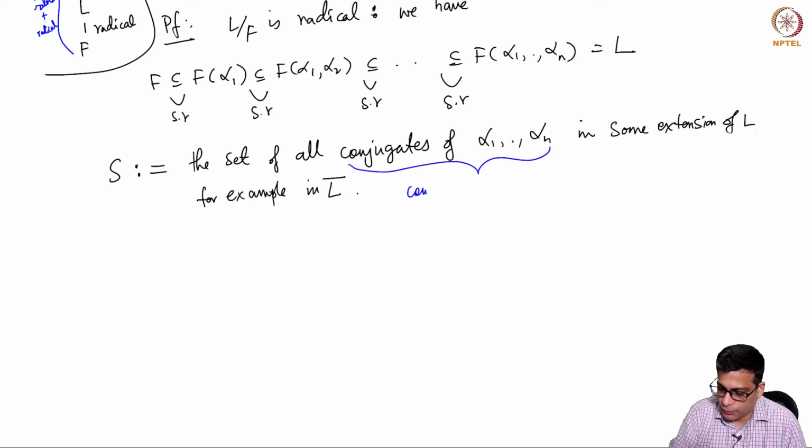So conjugates of alpha 1, really I should say F conjugates.